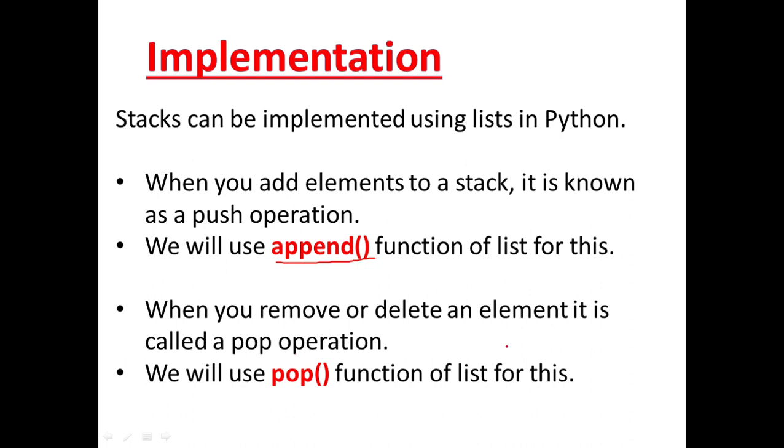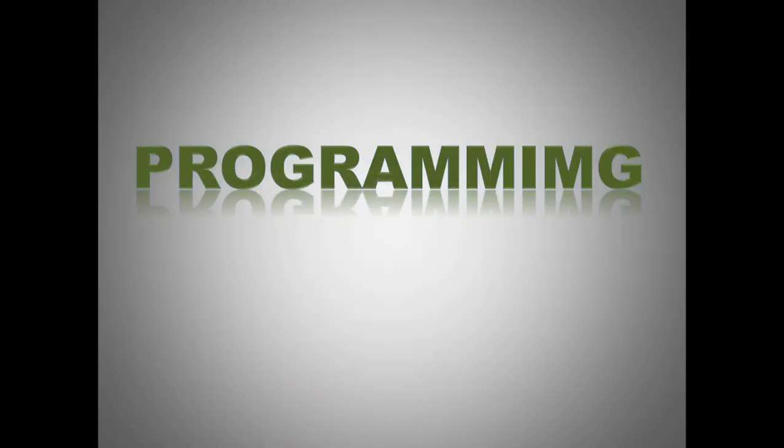I want to remove an element from the stack, meaning I want to do the pop operation. Again, it is simple with the pop function of the list. Pop function, without giving an index value, leaving it blank, will delete the last element from the stack. This is what we require. So, implementation of stacks is very simple in Python as compared to other programming languages because we have inbuilt functions append and pop available. We just have to call them and use them. Okay, how? See the programming.